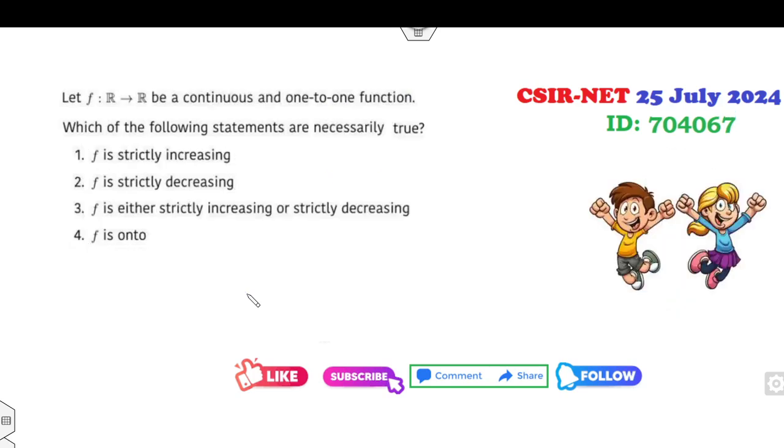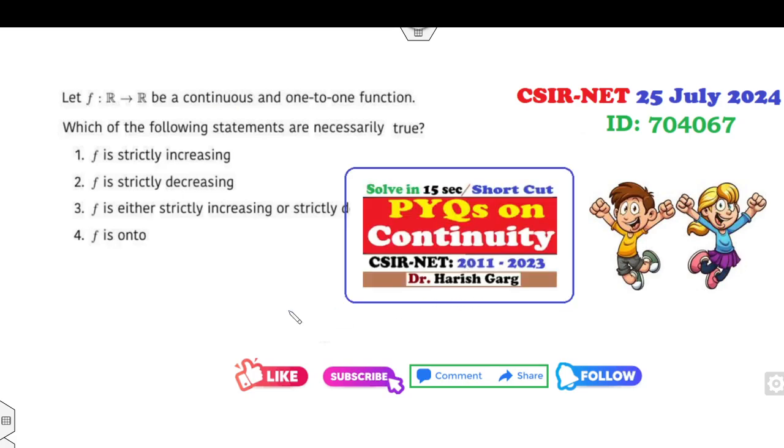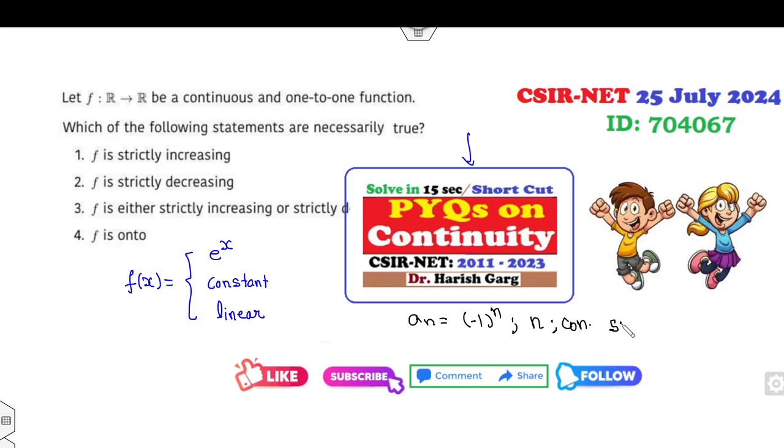Okay, now look at that. Now they are talking about continuity. Very simple approach. As you have learned from this lecture, whenever the function is given as continuous, you always start from e raised to power x, or you can start with the constant function, or you can start with the linear function. As I mentioned, whenever you have a sequence, you can start from (-1) raised to power n, a constant, and the sign of n, and then discard the options. Similarly, whenever you see a question related to continuity, you always start from these cases.